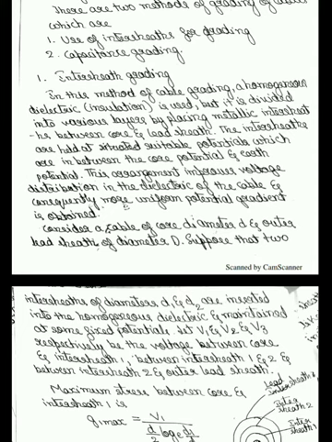Core diameter is small d, intersheath 1 diameter is D1, intersheath 2 diameter is D2, and lead sheath diameter is capital D. Between the core and intersheath 1 is voltage V1, between intersheath 1 and intersheath 2 is voltage V2, and between intersheath 2 and lead sheath is voltage V3.